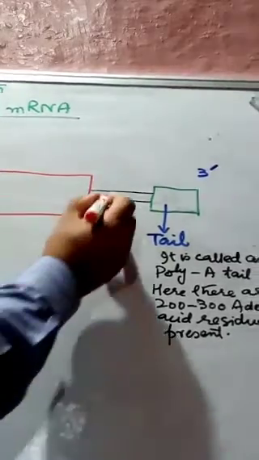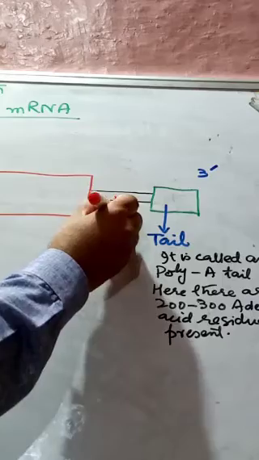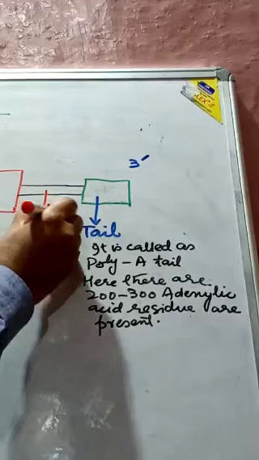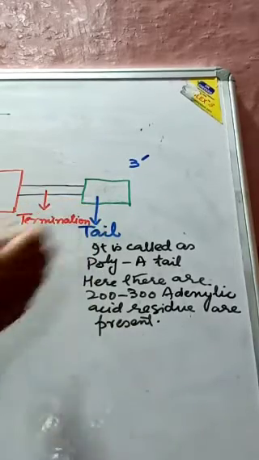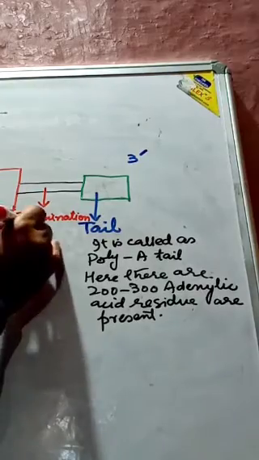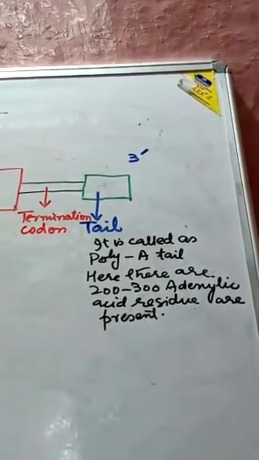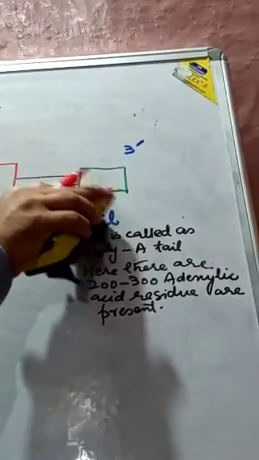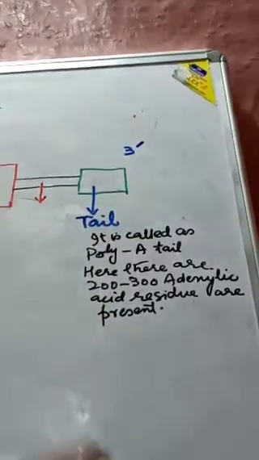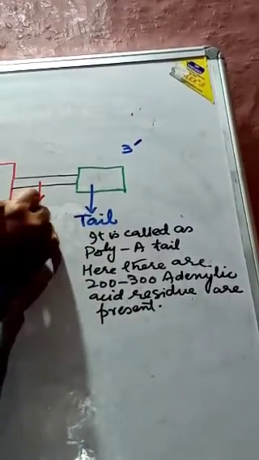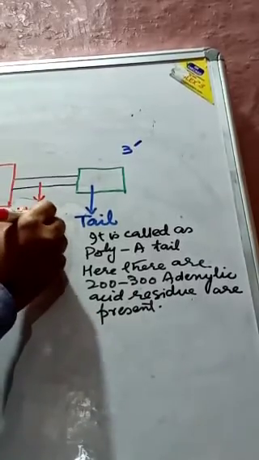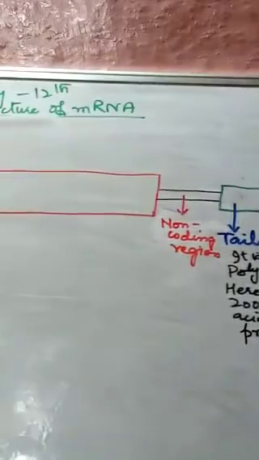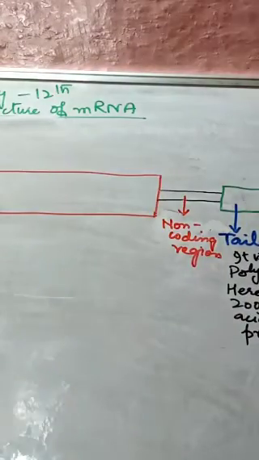And this box is called termination. Sorry, this region is also a non-coding region. This is a non-coding region, and this is also a non-coding region.